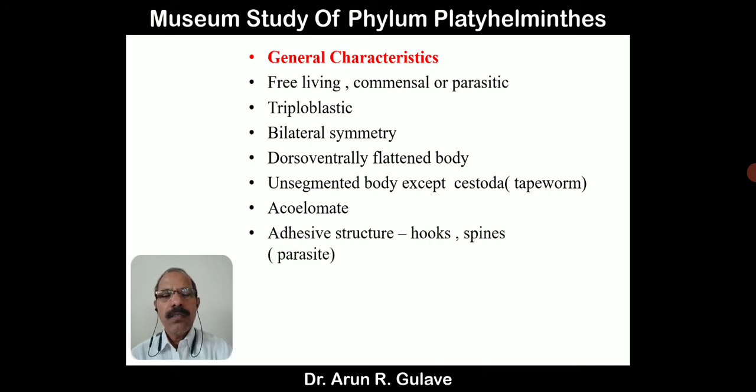Adhesive structures are present, especially as an adaptation to the parasitic life, to attach to the host body. These adhesive structures are hooks or spines, which are inserted into the body of the host so that the parasite is anchored to the host body.